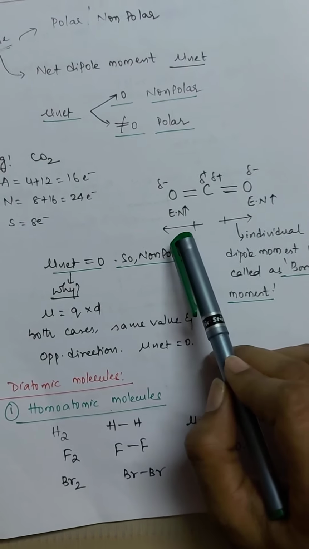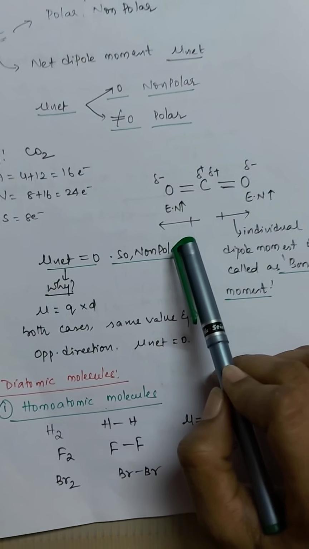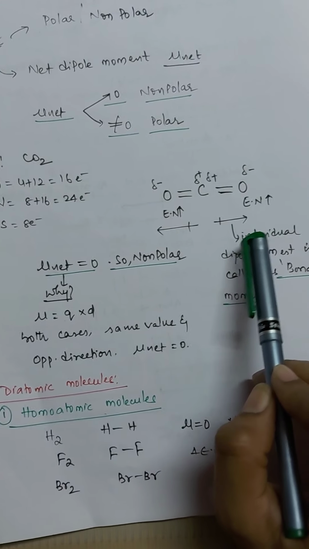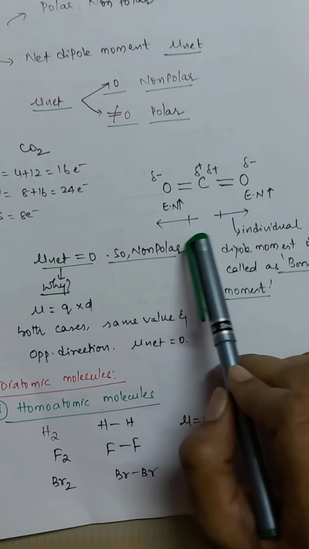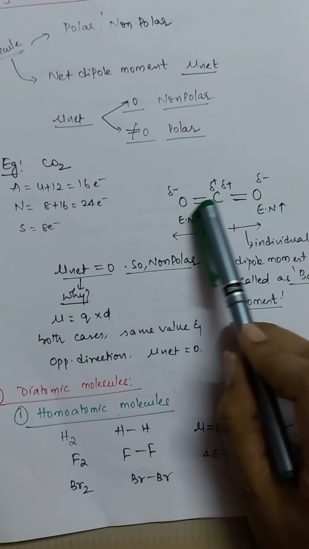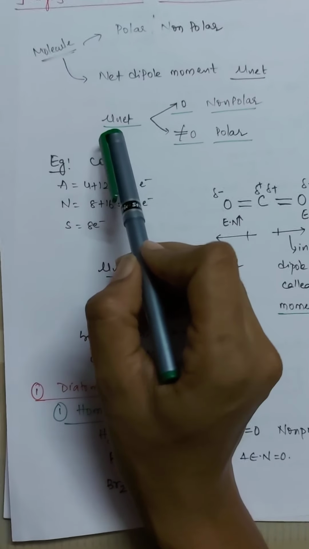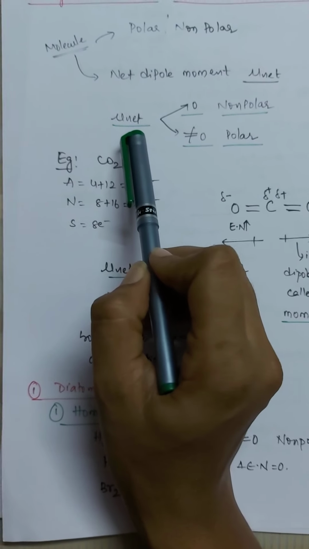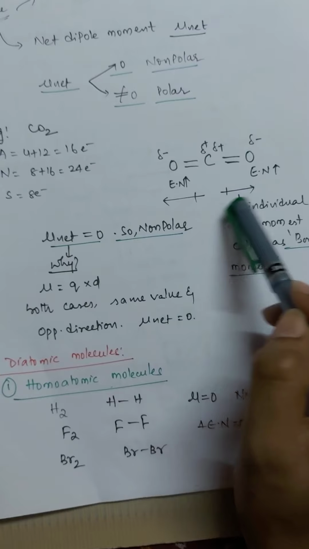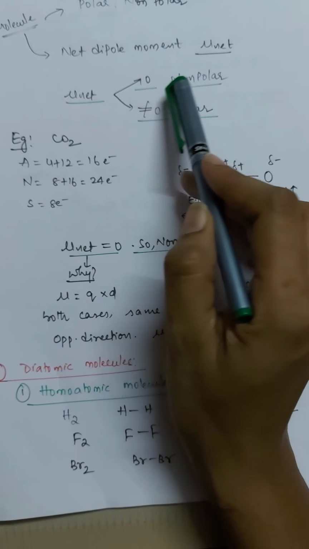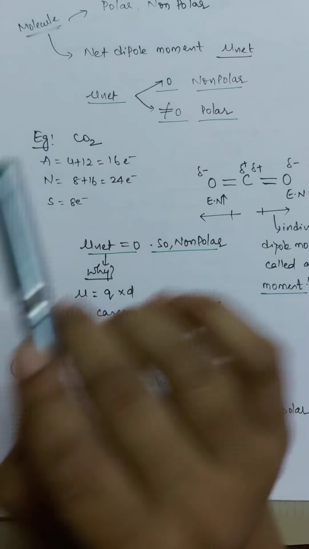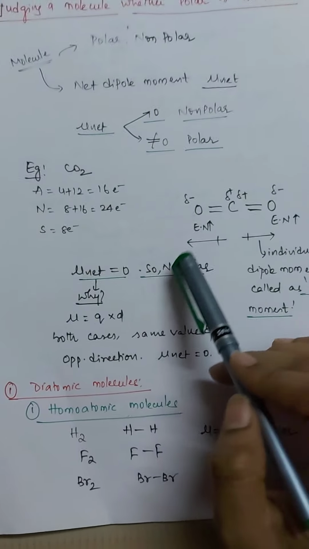So suppose I assume the dipole moment is 1 here, the other dipole moment value will also be 1. So magnitudes are equal and opposite in direction. Now if you take the total dipole moment, as I told you, you have to consider the net dipole moment. So the whole dipole moment for this molecule will be 0. Now when mu net is 0, the compound is what? Non-polar compound. So this is how we will be judging.